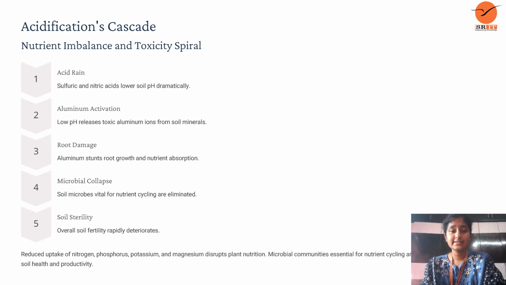And the fifth one is soil fertility. Overall soil fertility rapidly deteriorates. It reduces uptake of phosphorus, potassium and magnesium by plants. Nutrient-variable communities are essential for nutrient cycling, soil health and productivity.